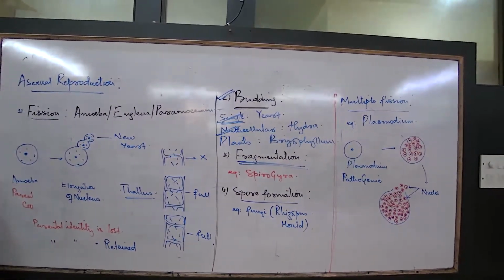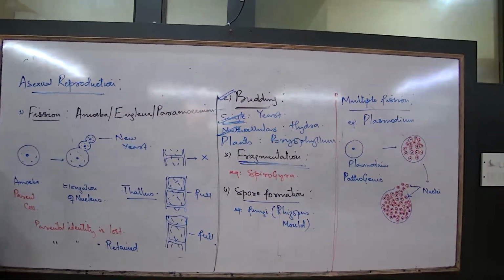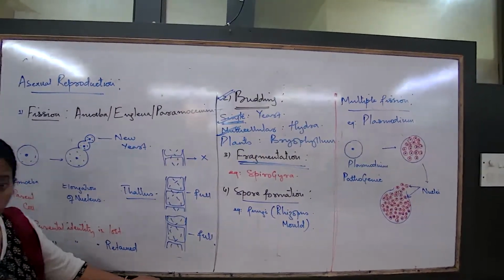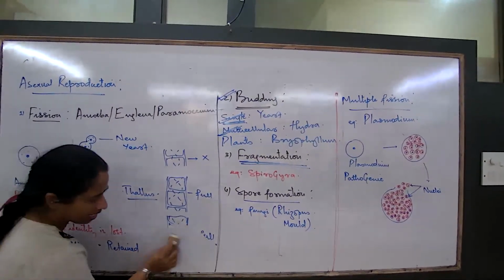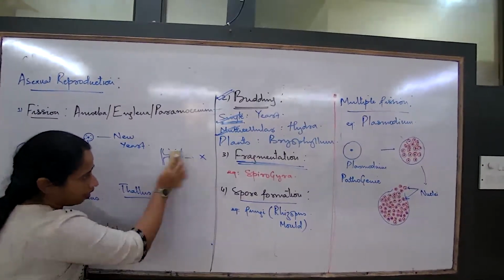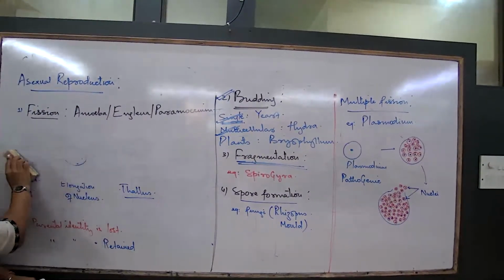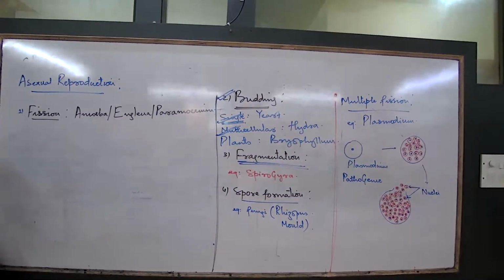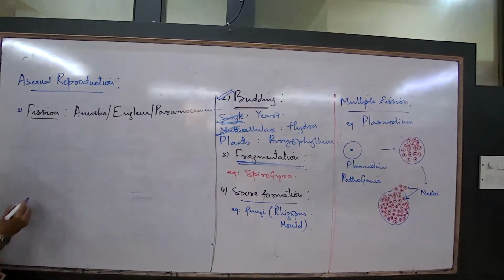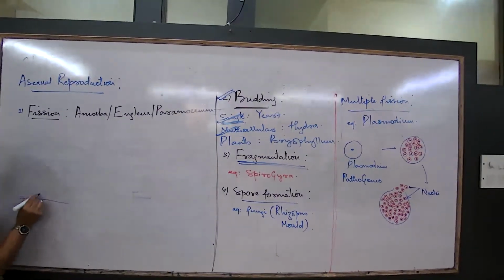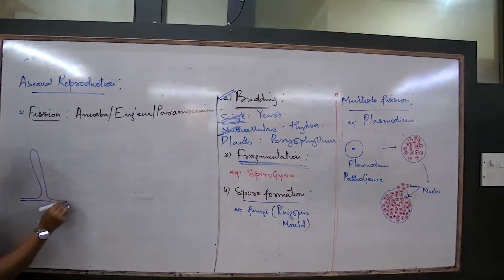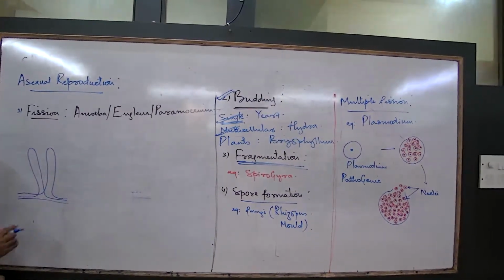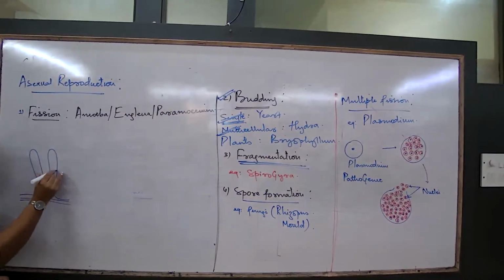Now here you'll have to remember a few words. This entire knob-like structure which is containing the spores, what is it known as? And the spores, what are they generally meant for? This is the diagrammatic representation, but whenever we are drawing the diagram, this is the entire filament, and this is all multicellular.